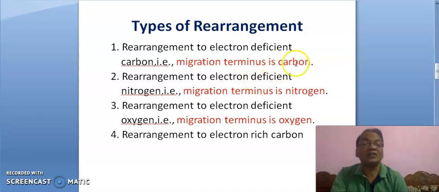So here I am saying rearrangement to carbocation, and here rearrangement to carbanion.